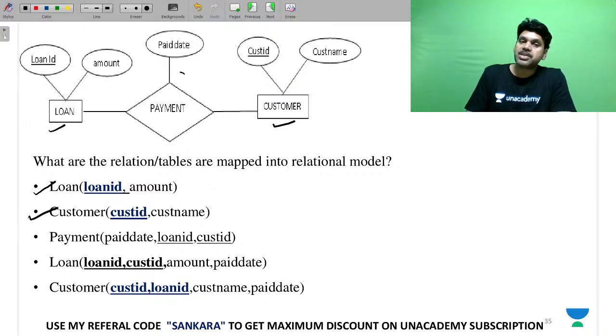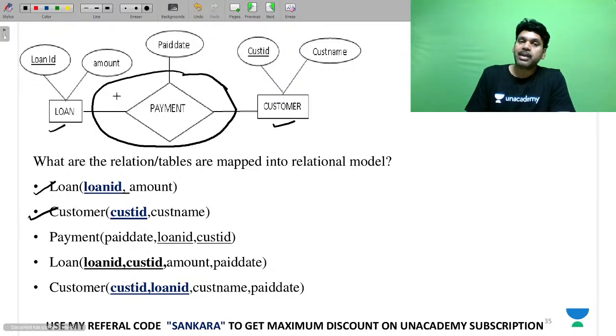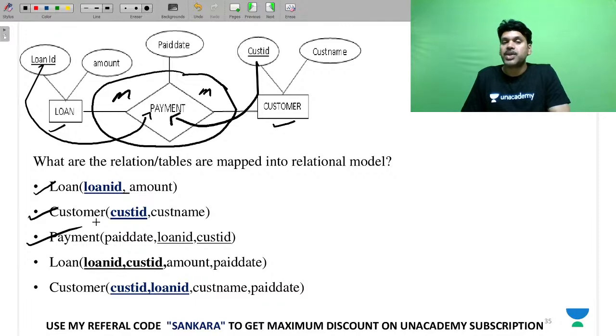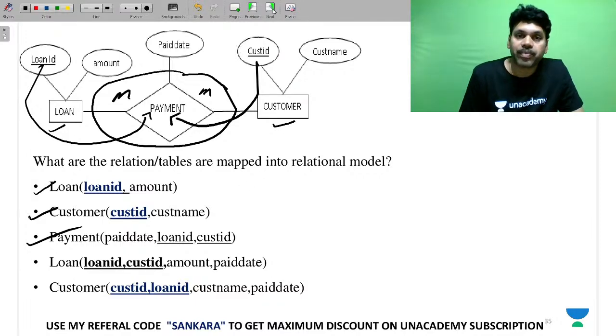And what is this relationship? Based on the relationship, the remaining table is going to exist. I'm designating it as M to N. Therefore, you need to create payment. The payment consists of this side and this side as its keys, and your descriptive attribute, that is the paid date. So 1, 2, 3 are correct.